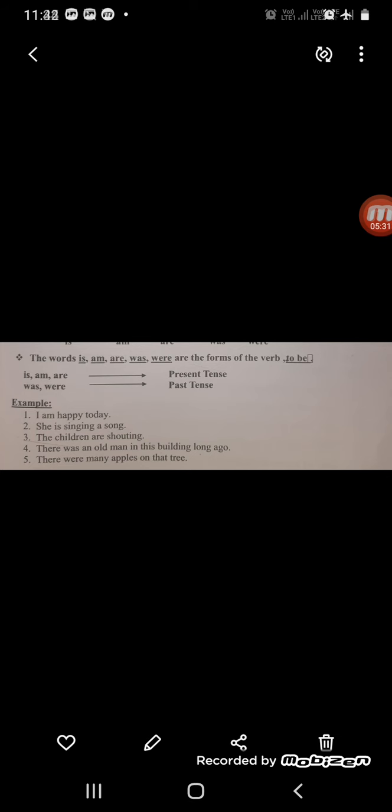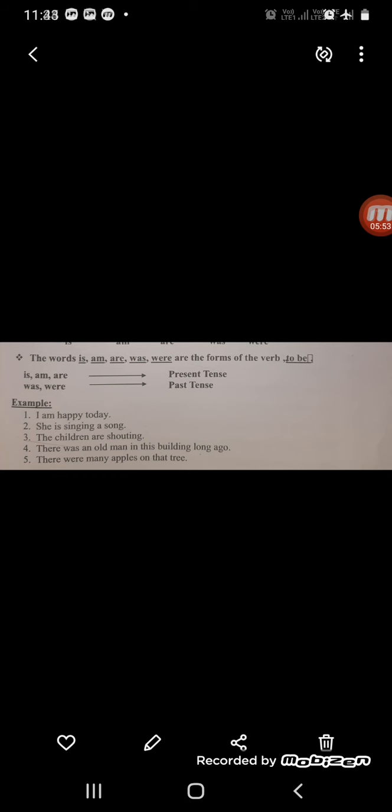Now the verbs is, are, was, were, which I have already explained, are the forms of the verb to be. Is and am are present tense, and was and were are past tense. Now let's see the example. I am happy today. It's again present tense.